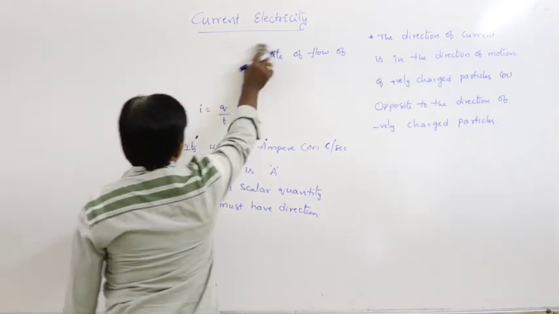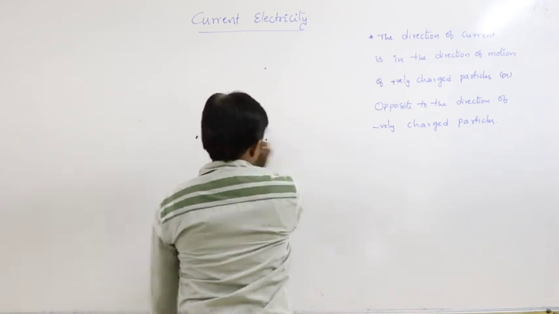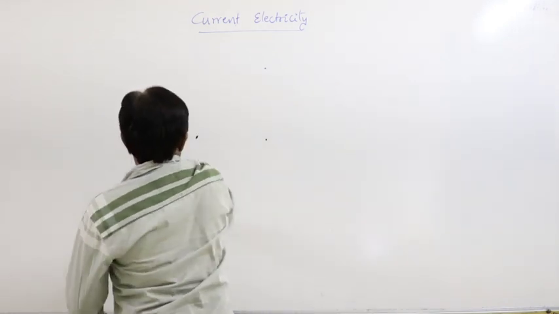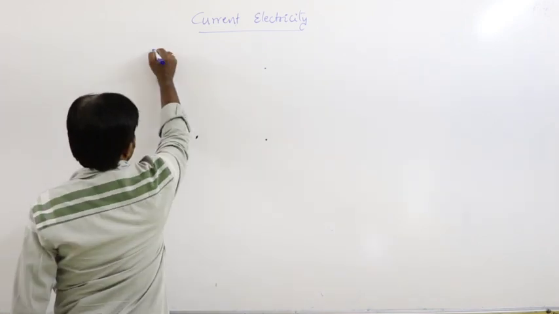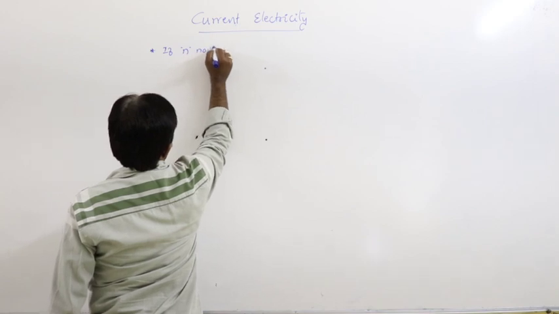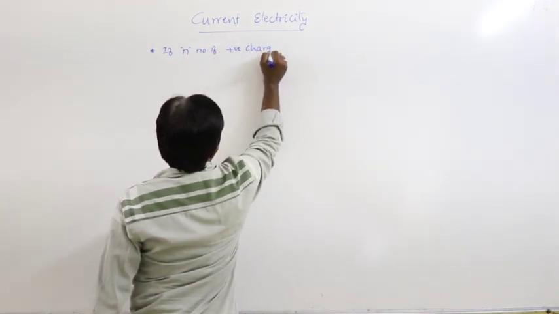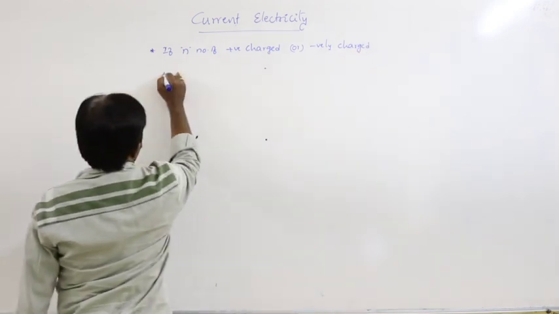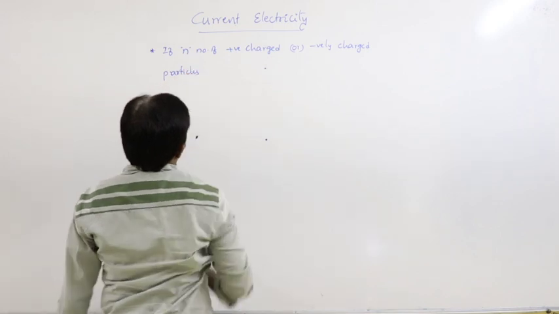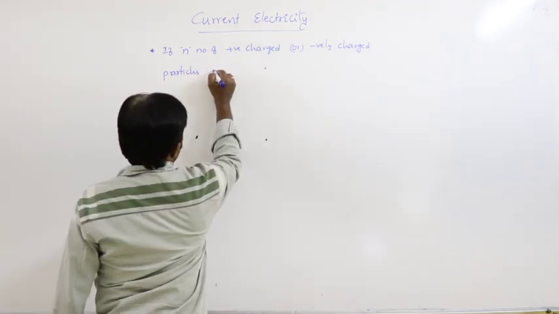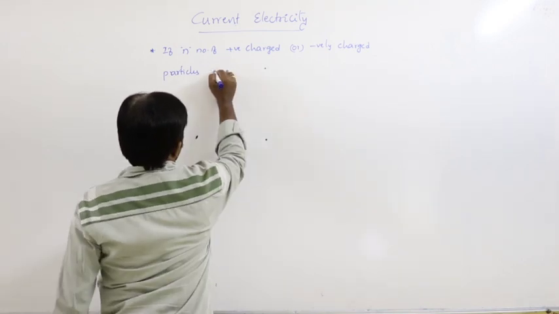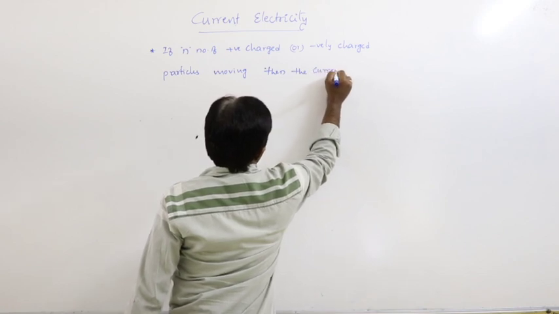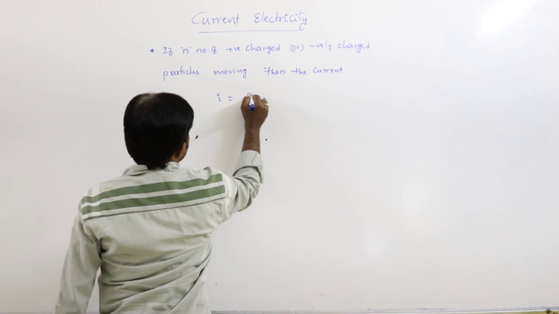So, for example, if n number of positively charged or negatively charged particles are moving, then the current is given by the general formula I = Q/t.